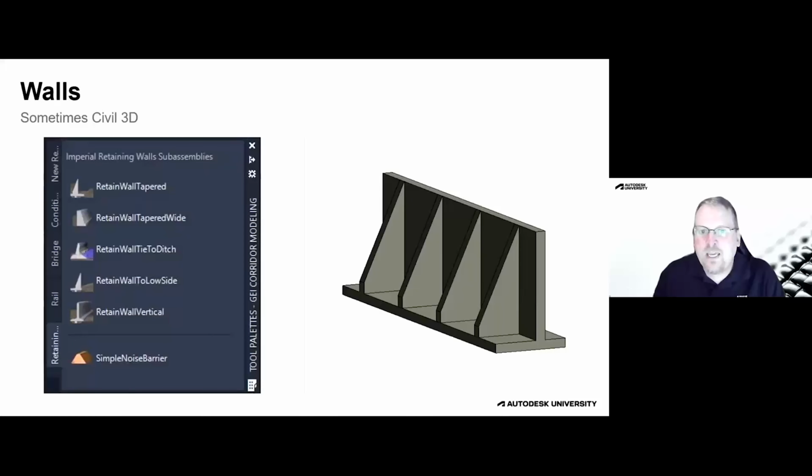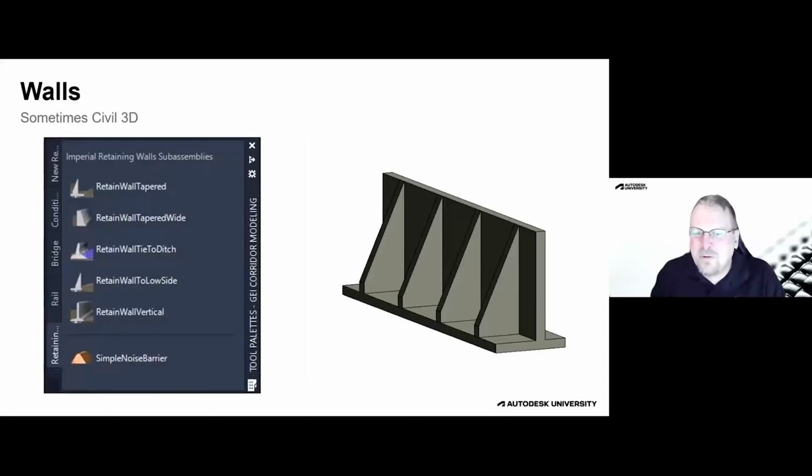And so we can attach a wall subassembly to our corridor model, and we can then model the road and the wall with it. Over here on the left side of the screen, you can see several of the different wall subassemblies that we have. Now, if you look over there on the right-hand side, you can see that wall has counterforts on it. If you need to model the counterforts, you're not going to be doing that with a corridor.